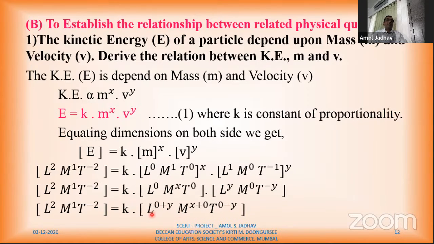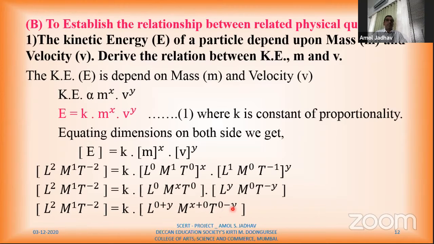So here I get power of L as 0 plus y, power of m as x plus 0, and power of t as 0 minus y. Now, if you solve this, 0 plus y means only y, x plus 0 is only x, and this becomes minus y. So power of L is y, power of m is x, and power of t is minus y.